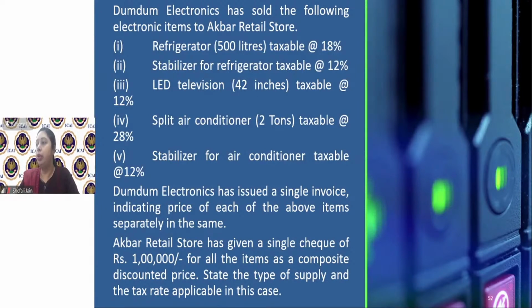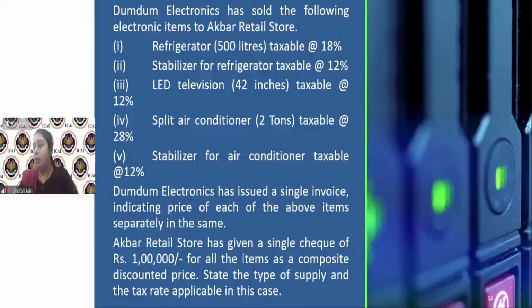Rito is saying it is not a composite supply nor a mixed supply as prices are shown separately in the invoice. Ansari is saying mixed supply and the rate will be 28%. Then Sweetie is saying it is third case because prices and rates have been separately indicated, and so the rate would be applicable. Then Nagarjun also feels that it is a separate supply. Manoj says that air conditioner and refrigerator along with their stabilizers is a composite supply, rate will be 18 and 28%. Abdul is asking a query. I will answer your query, Abdul.